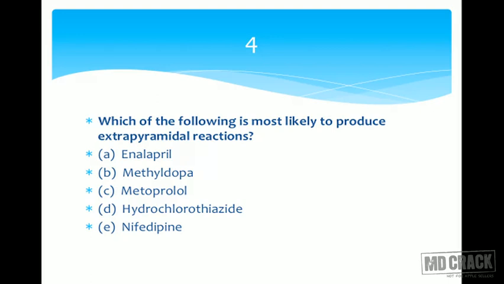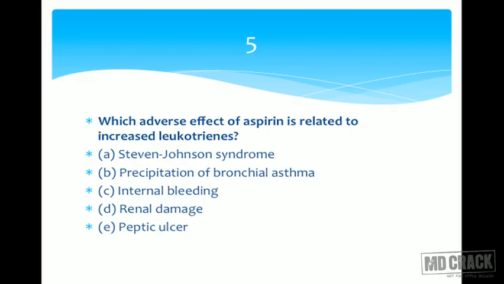Please remember methyl dopa. Another friend of methyl dopa in the same group is clonidine. So clonidine and methyl dopa, both of them centrally acting antihypertensive drugs, are likely to produce extrapyramidal reactions. That's your answer on the slide. Methyl dopa, that's correct. Next question on your slide, question number 5.